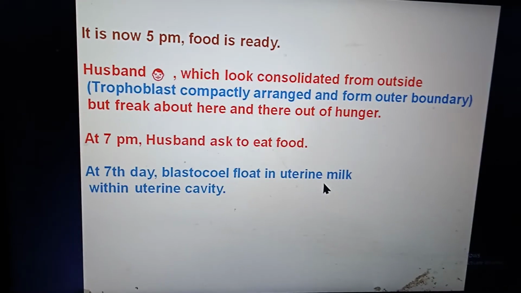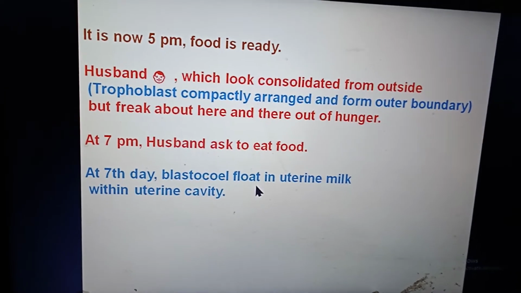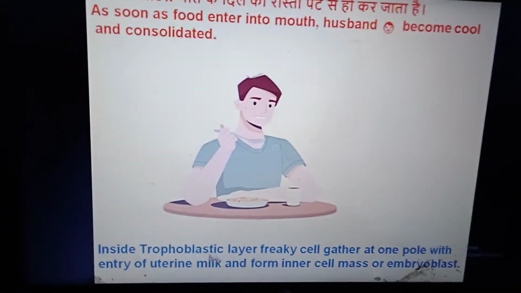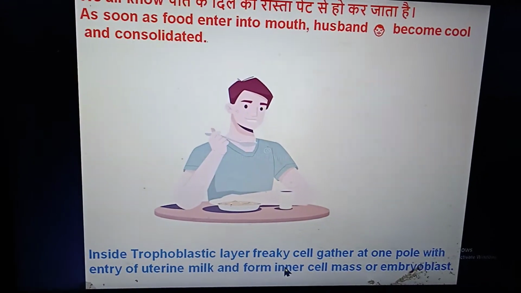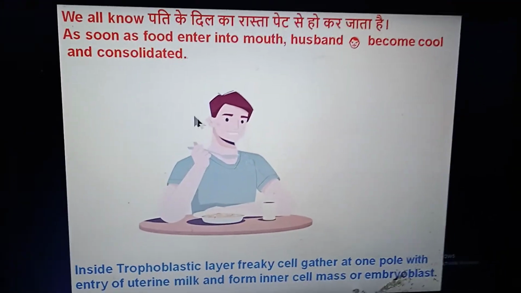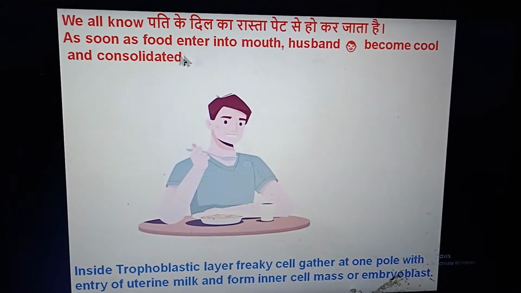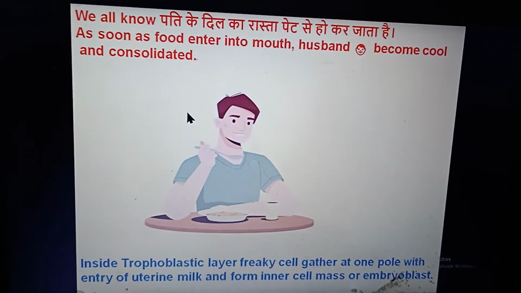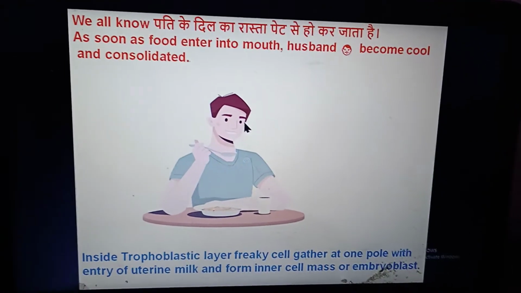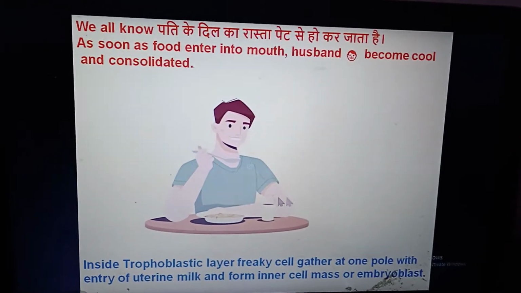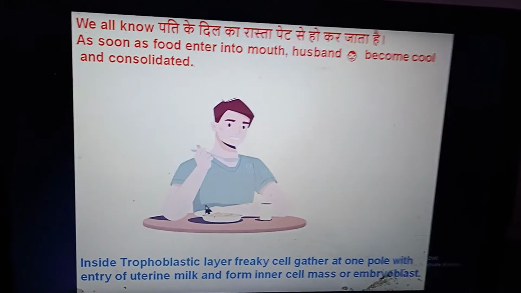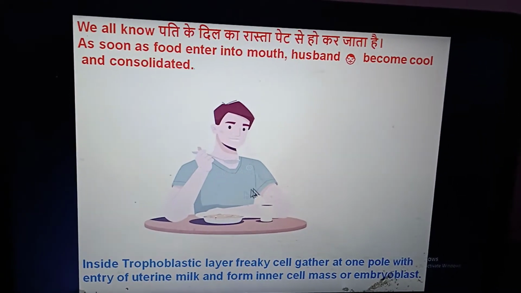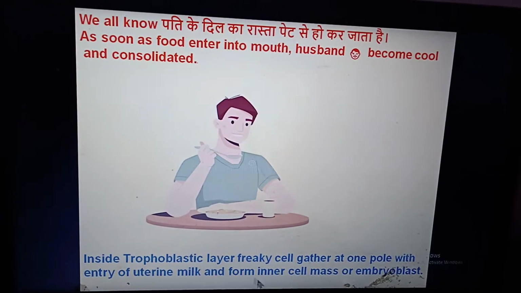the blastocele, which floats in the uterine milk within the uterine cavity, now has uterine milk enter inside the trophoblastic layer, and now the inner cell mass is formed. Just like, as soon as the food entered the mouth, the husband became cool and consolidated. So it is 7 p.m. when the husband asked to eat food, and as soon as the food entered, the husband became cool and consolidated, just like the inner cell mass is formed